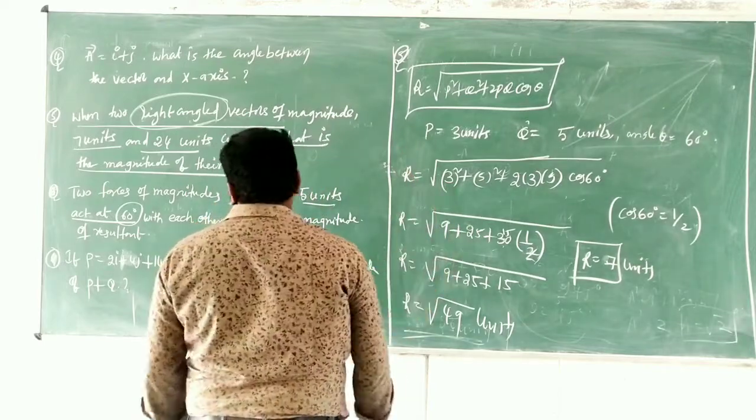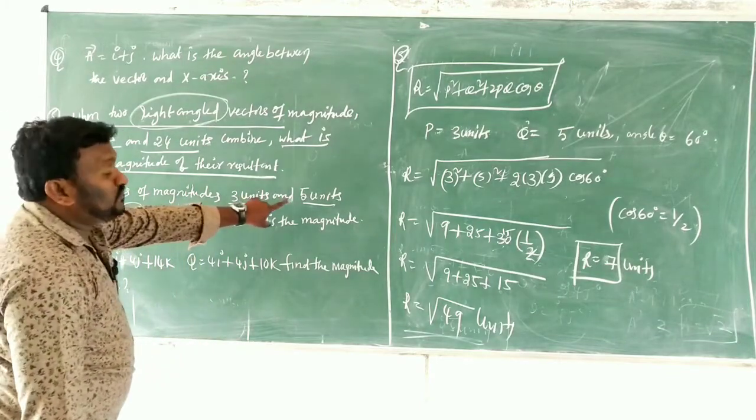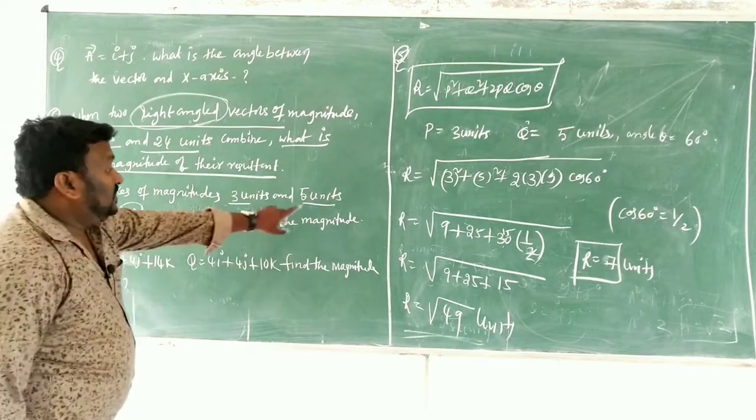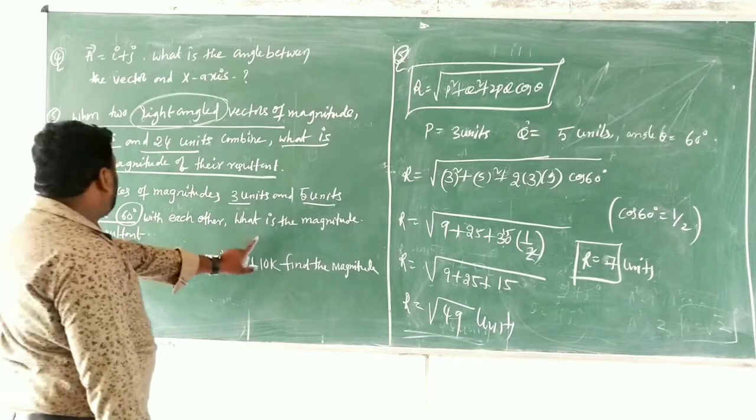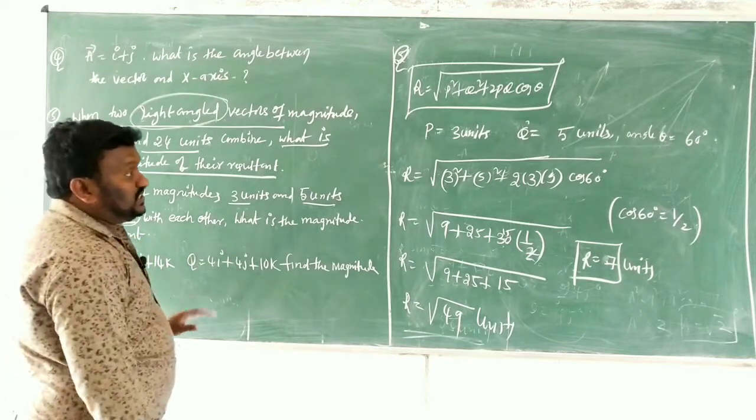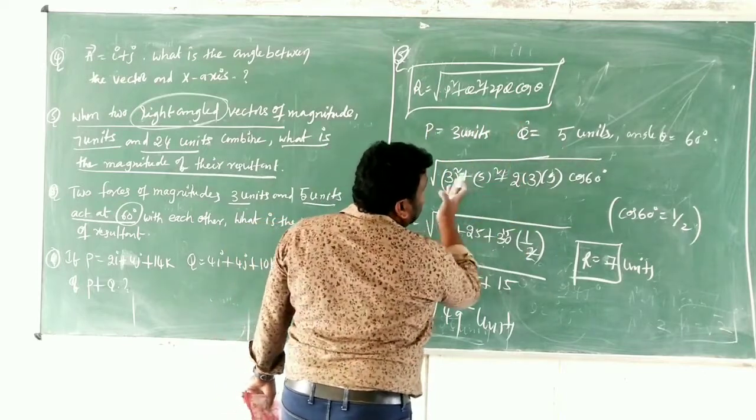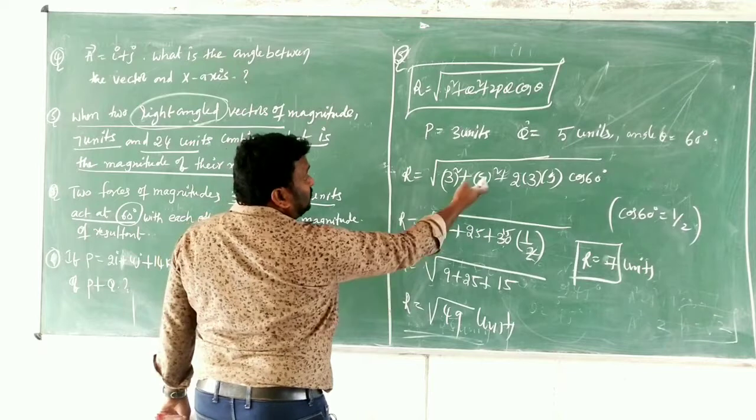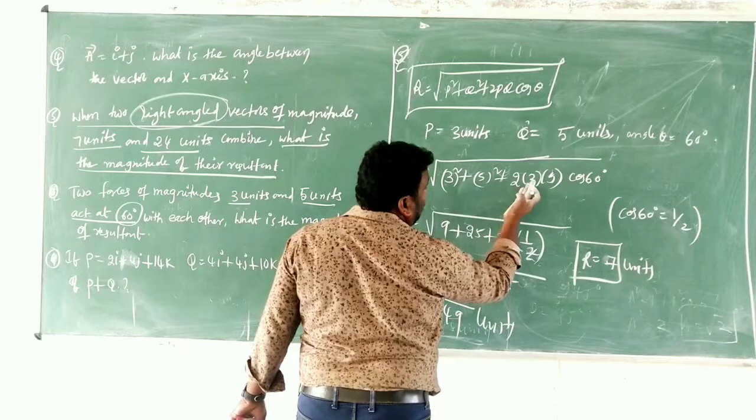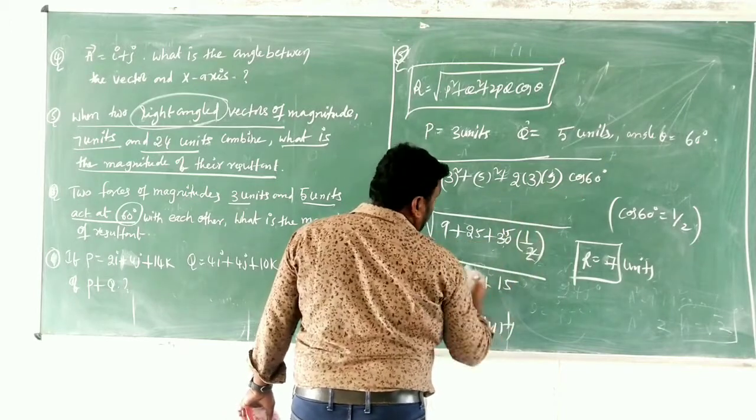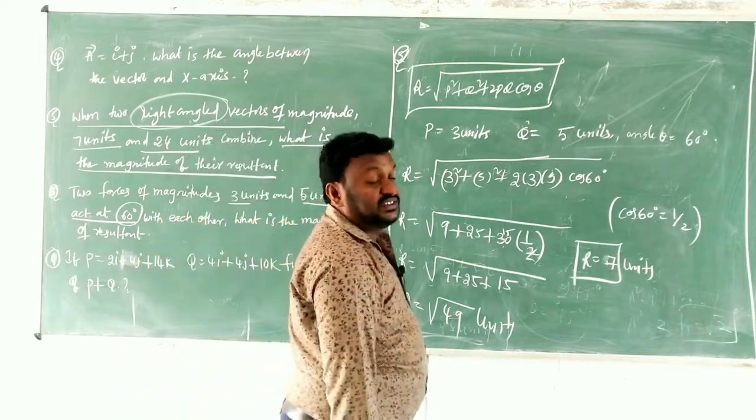This is also very important children. According to the problem, two forces of magnitude 3 units and 5 units, so P is 3 and Q is 5 and the angle is 60 degrees. What is the magnitude of the resultant? Substituted the same way: P is 3, Q is 5 and the angle is 60. 3 squared is 9, 5 squared is 25 and cos 60 is 1 by 2, so 2 into 3 into 5 is 30 into 1 by 2. Finally what do you get? Square root of 49. R equals 7 units.